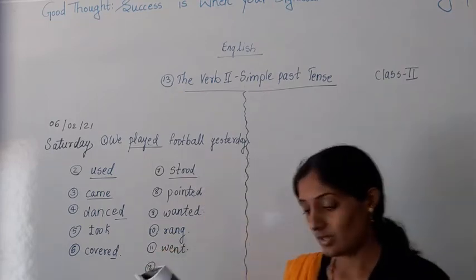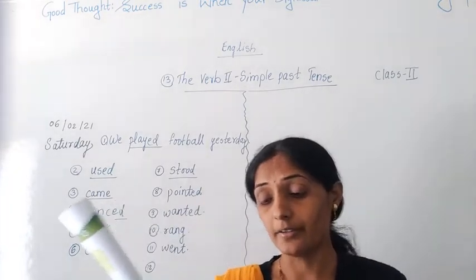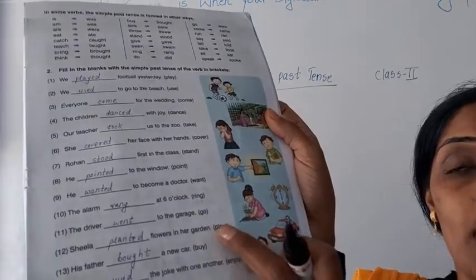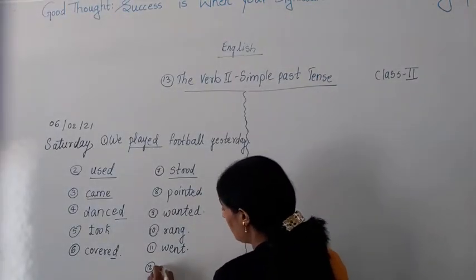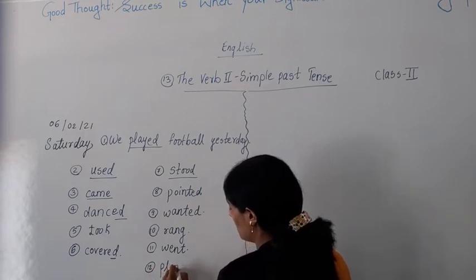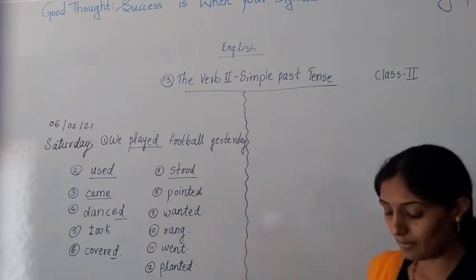12th sentence, Sheila dashed flowers in her garden. Plant. The word plant is given. So what will be the answer? Past tense of plant is what? Planted. So you have to just add what? Ed for the word plant.